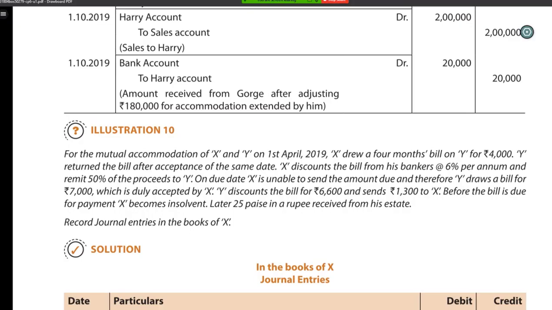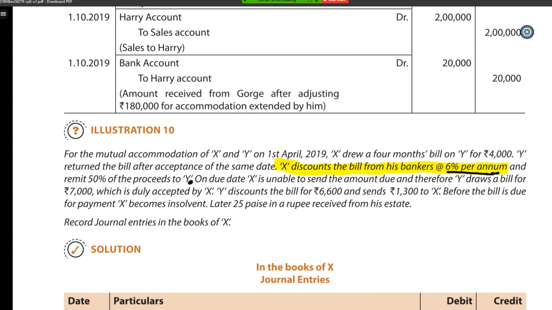Let's come back to the question. Then Y accepted it and returned it back to X on the same date. Now X discounts the bill with the bankers at 6% per annum. Now how do we calculate this 6% per annum? So 4,000 into 6% into how many months? We'll do that while doing the question. And X remits 50% of the proceeds to Y on the due date. Okay, let's do this then.